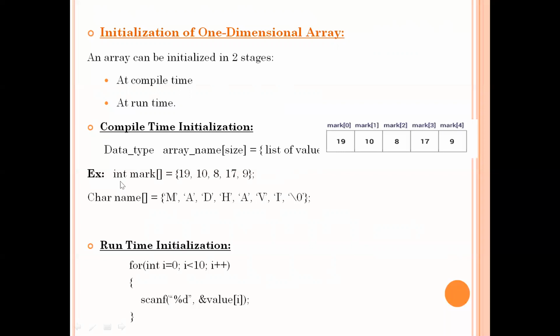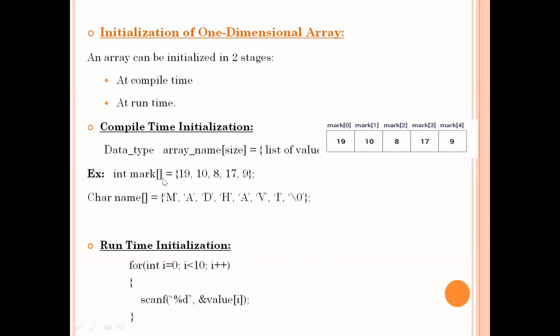See the example here. Here I am declaring the array with the name marks. Okay, so here I am not specifying the size of the array. I am declaring my array is of type integer. That means in my marks array, I can store only integers. But here I am not defining the size.